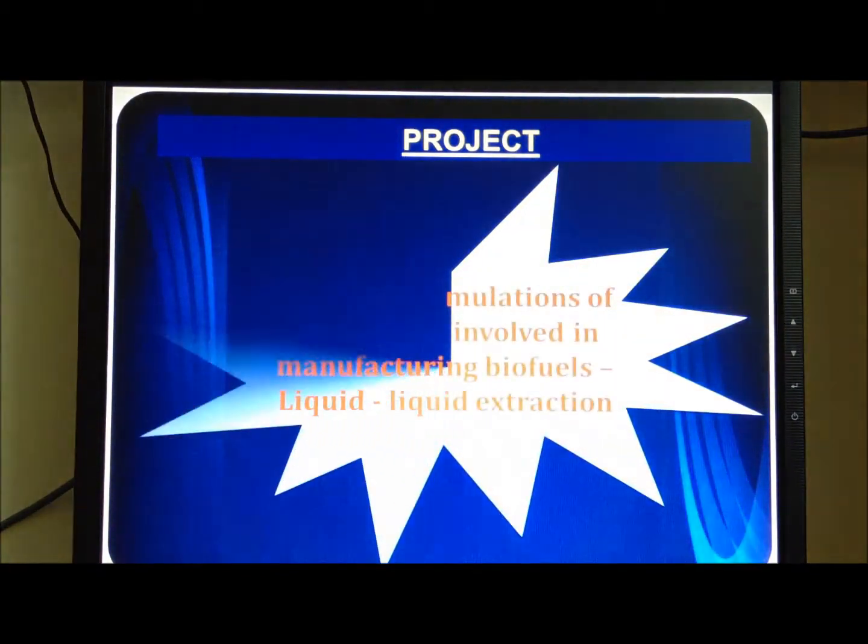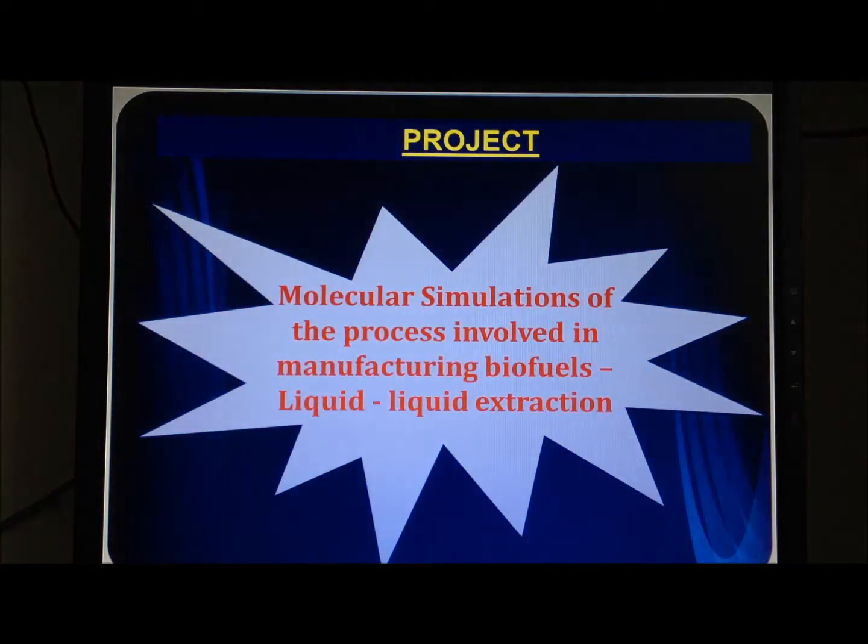I perform molecular simulations of the process involved in manufacturing biofuels, that is liquid-liquid extraction.